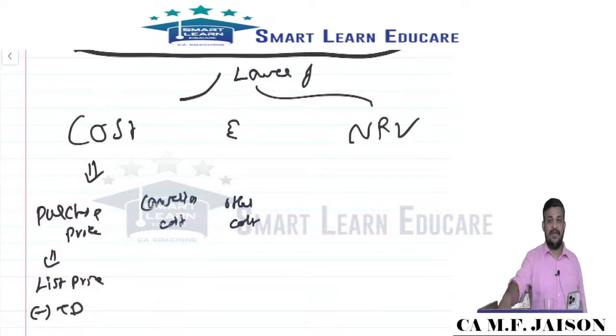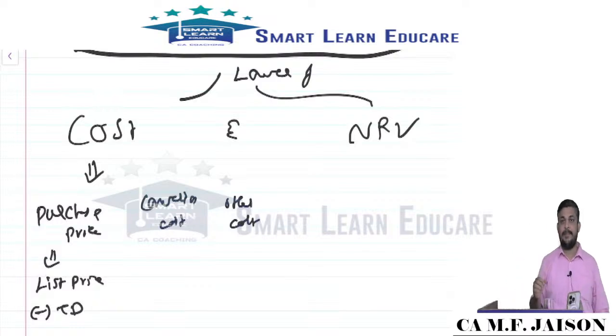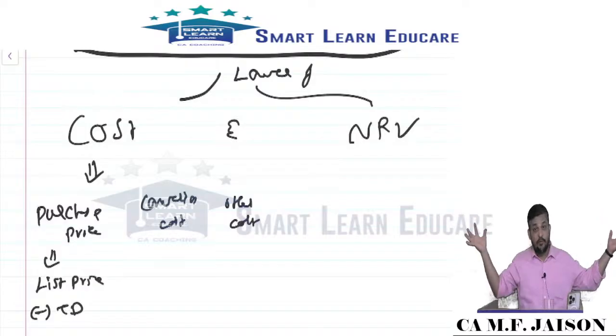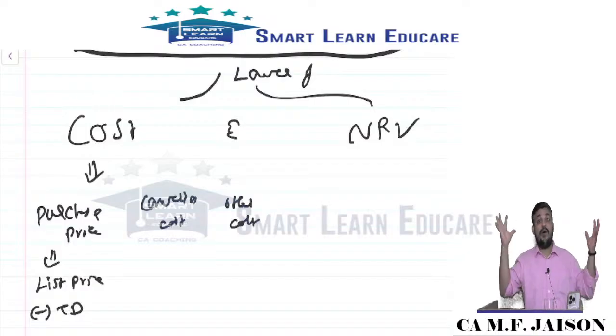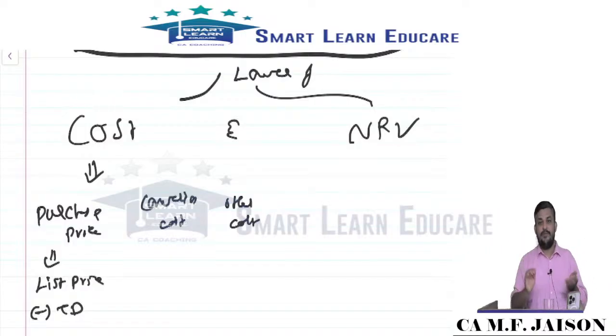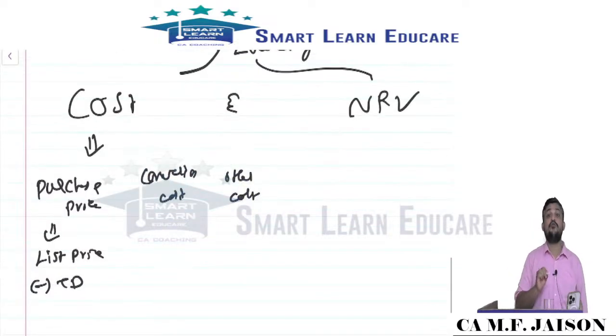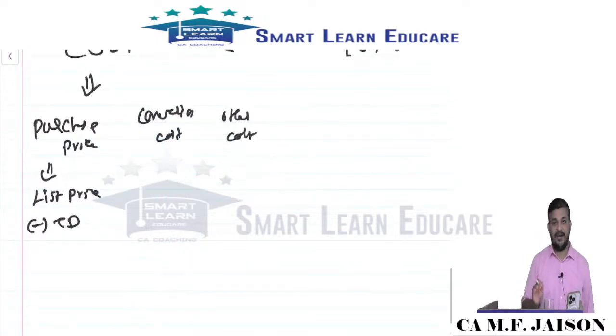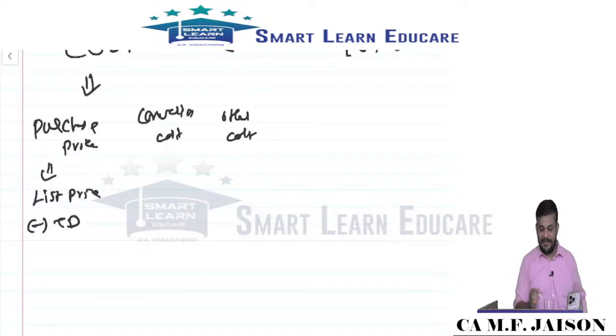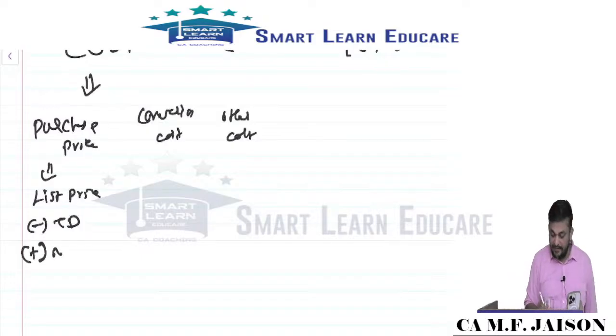Trade discount means we buy the goods based on the level or quantum of goods we purchase, and they are offering some discount. So it could be value based, it could be quantum based, or at the time of purchase some negotiation is made and some discount is offered. All such discounts should be deducted. We should not be deducting cash discount. Remember all these points. Next, non-refundable duties and taxes.